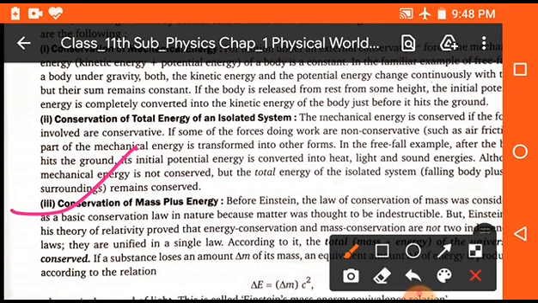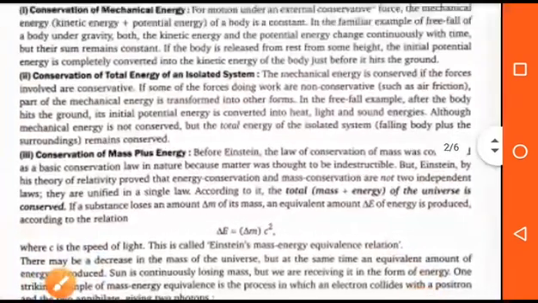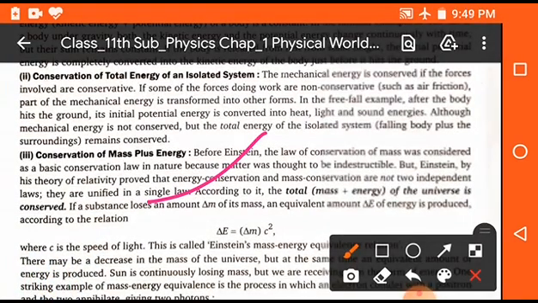Now the next one is conservation of mass plus energy. Students, according to the principle of conservation of mass plus energy, the total mass plus energy of the universe is constant. That means the amount of mass is converted into energy and the energy is also converted into mass.